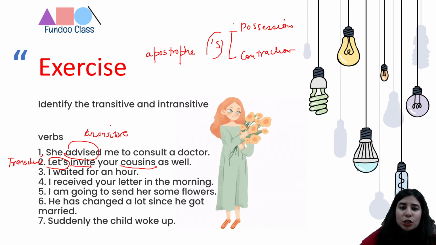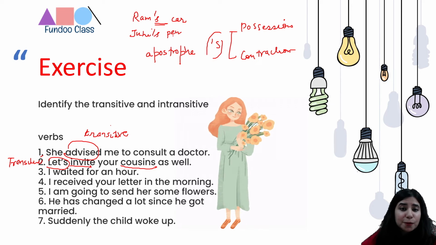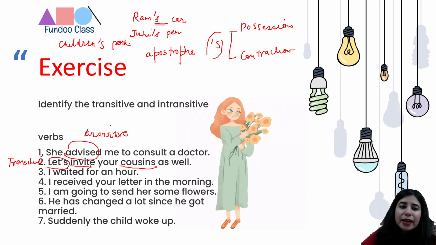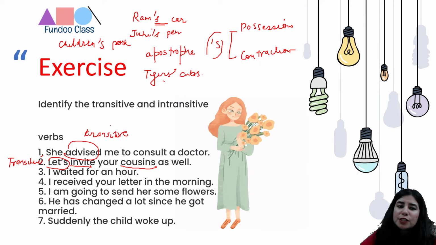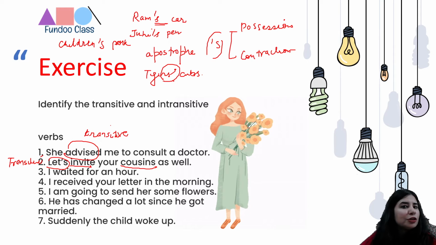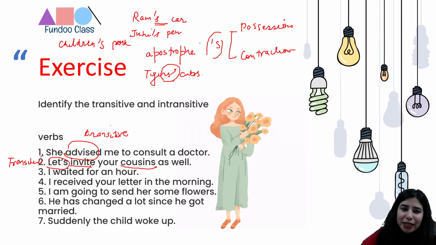Let's see how. When I say Ram's car, then I'm trying to show possession. Whose car? Ram's car. If I say Juhi's pen, then whose pen? Juhi's pen, right? If it's a plural term that doesn't end with S, then again you're going to say children's park, right? But if it is a plural term that ends with S, you're simply going to put just an apostrophe. Tigers' cubs, right? Tigers is a plural term that ends with S, so you're just going to put an apostrophe instead of apostrophe S. So I'm sure you're clear with the usage.